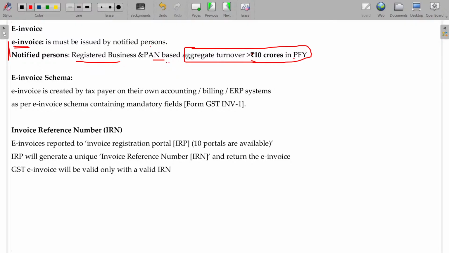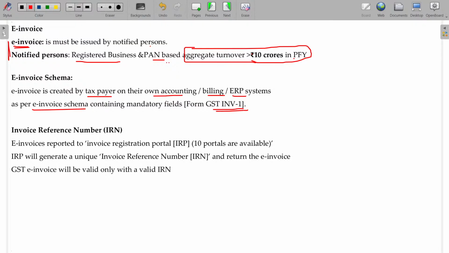An e-invoice schema is created by the taxpayer on their own accounting or billing ERP system as per the e-invoice schema containing mandatory fields, form GST INV1. Whatever you make ready, you have to file as a return to the government. While uploading these documents, the GST portal requires some fields.